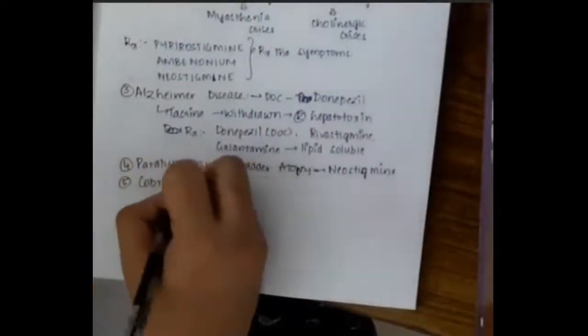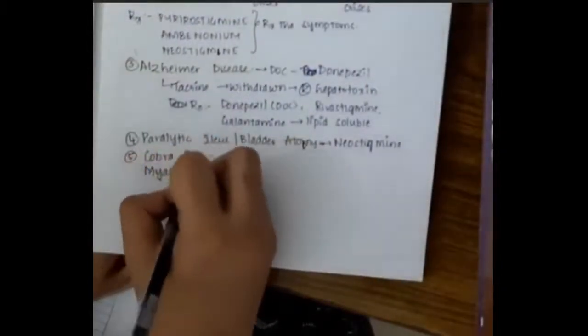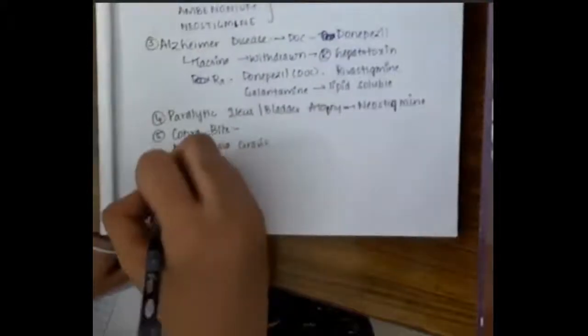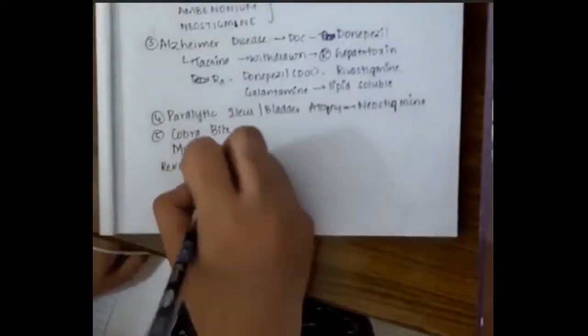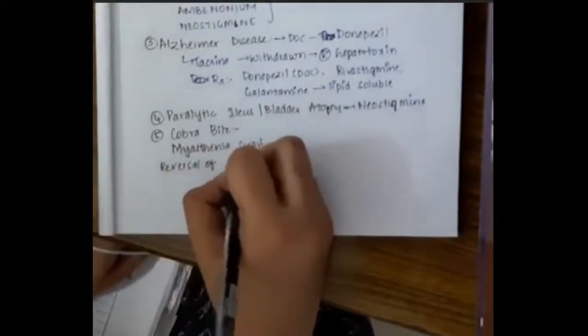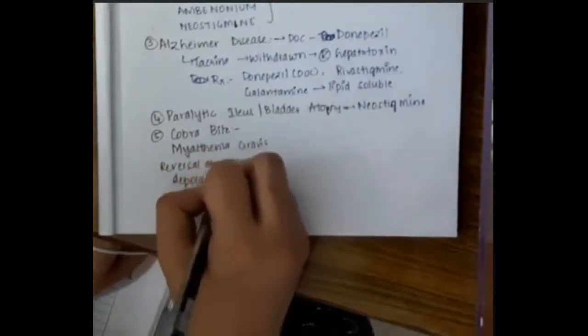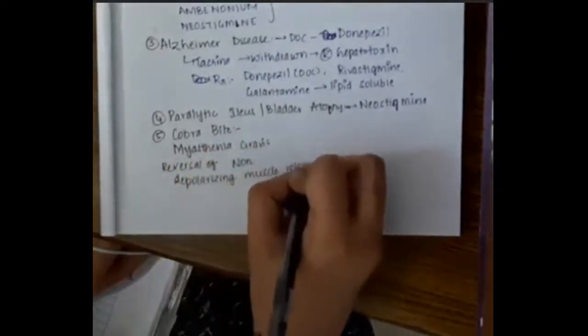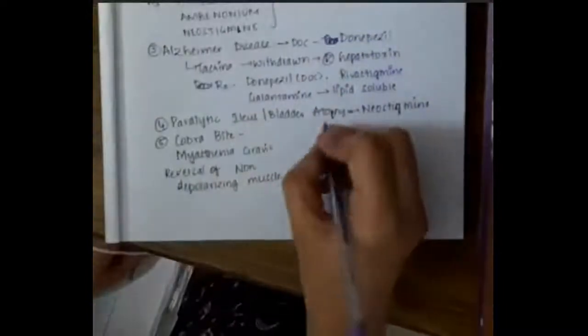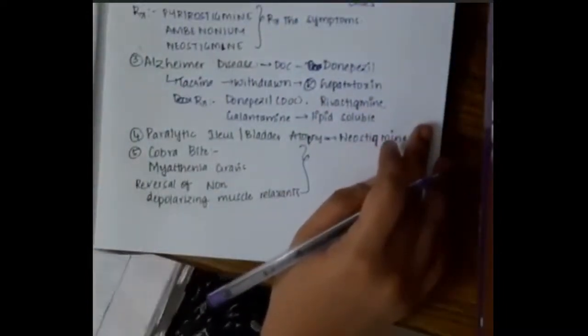And in diseases like cobra bite, myasthenia gravis and reversal of non-depolarizing muscle relaxants, we mainly use neostigmine with atropine rather than only atropine.